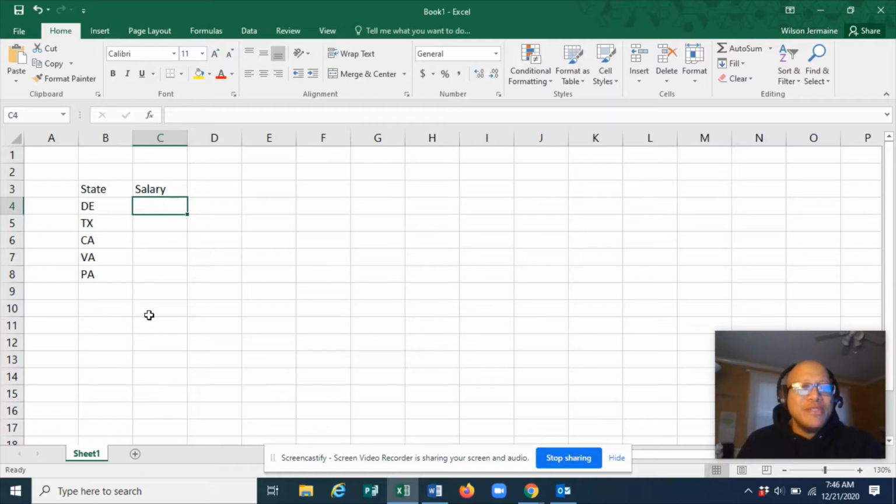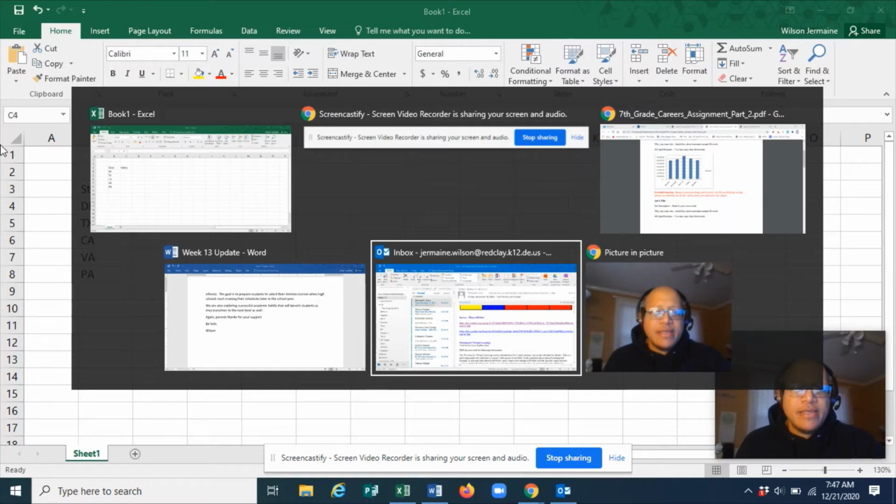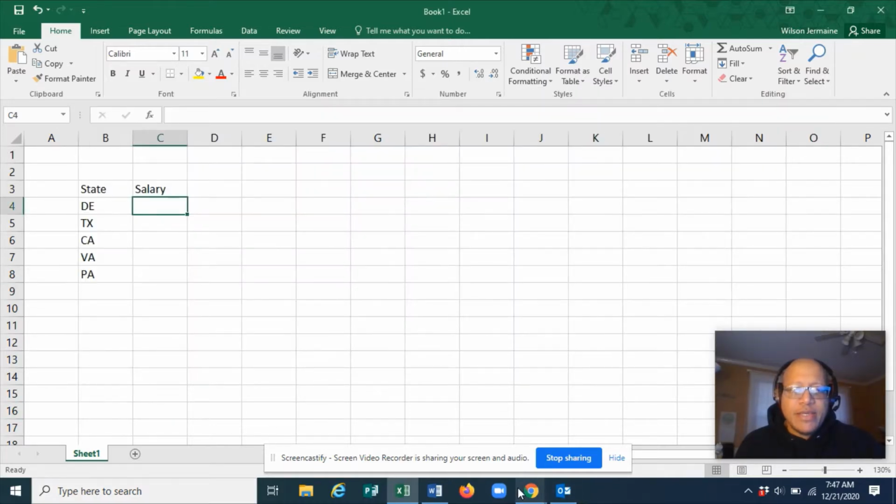Now what we're going to do is find what Indeed looks at as far as those salaries. Those of you who are not in my class, obviously this doesn't really apply to you. You can use whatever job search site you want. We would normally use the Bureau of Labor Statistics, but I find that might be a little more in depth than I want it to be for my amazing kids. So we're going to go to Indeed.com.